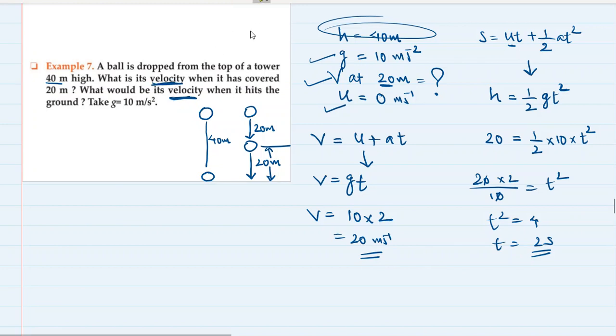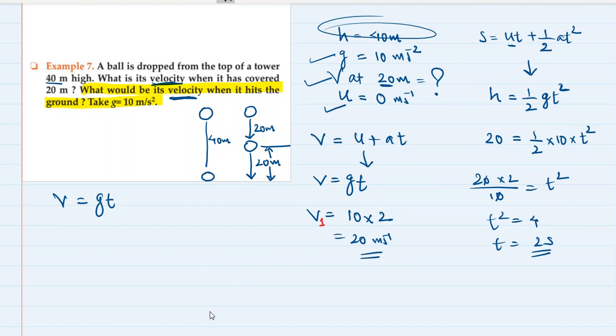I did not read the second question. What would be its velocity when it hits the ground? Okay, so this velocity is v1, the velocity at the height of 20 meter. What is the velocity when it reaches or hits the ground? We can again use the same formula, v is equal to gt.